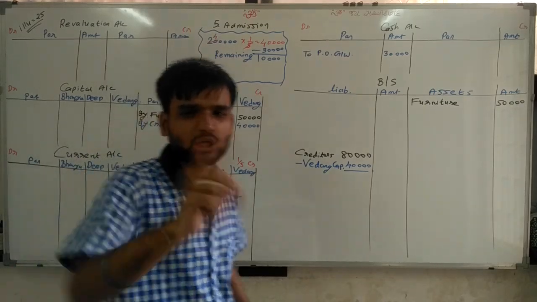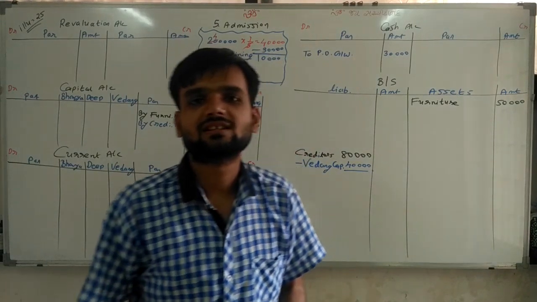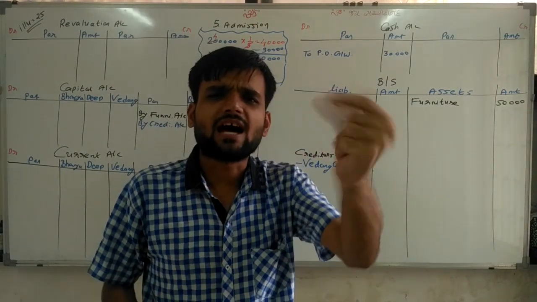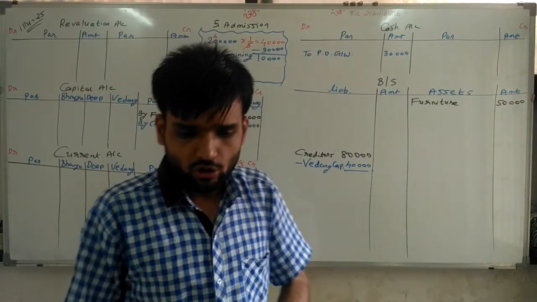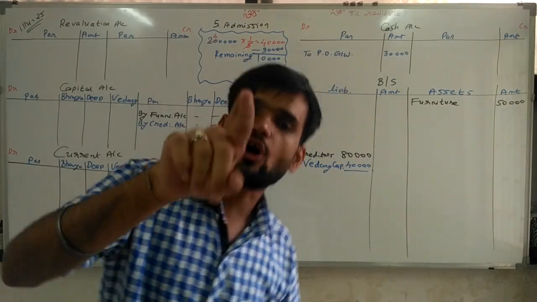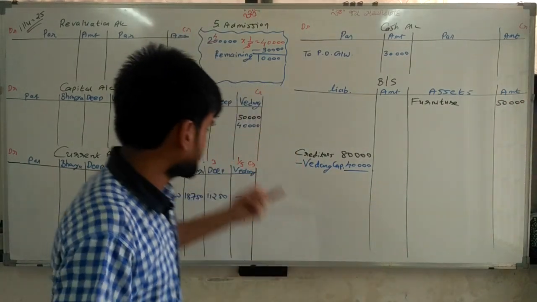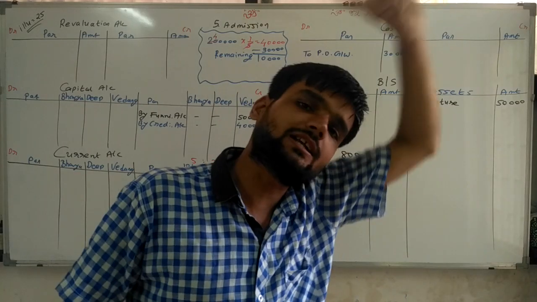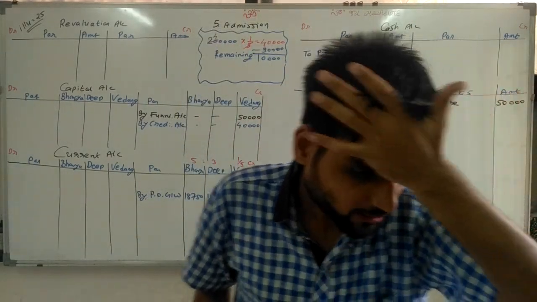This 10,000 is not brought by Vedant in the business. So what we have to do? Nothing. Don't worry. Directly debited to his account. So this goodwill amount we are debiting in the account of Vedant, because whatever is brought by the partner, that is credited, and if he is not bringing goodwill amount, then debited to that particular person's account.